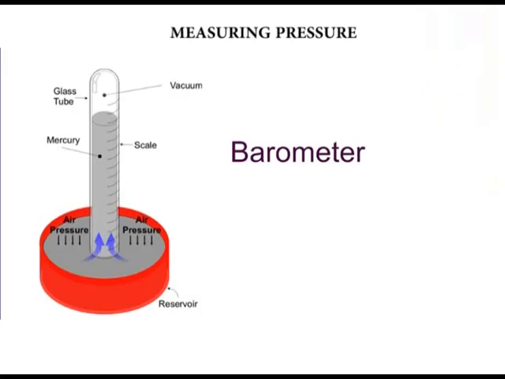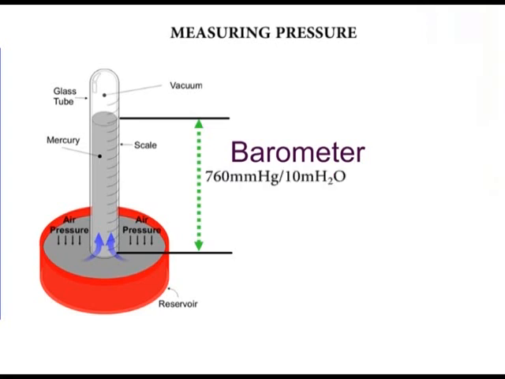The next instrument is the barometer. It has been shown that atmospheric pressure supports a liquid column in a tube. When this arrangement is used to measure pressure, it is called a barometer. At sea level, the column of mercury and water supported by atmospheric pressure is approximately 760 millimeters of mercury and 10 meters respectively. Mercury, which is slightly over 13 times denser than water, is chosen for atmospheric pressure measurement since it gives a much shorter and measurable column, because you wouldn't want a column that is 10 meters high.